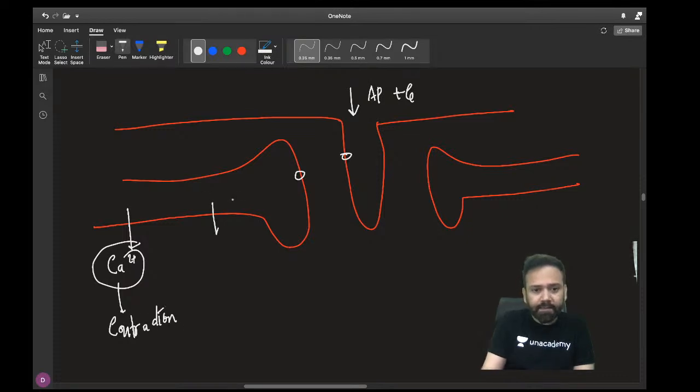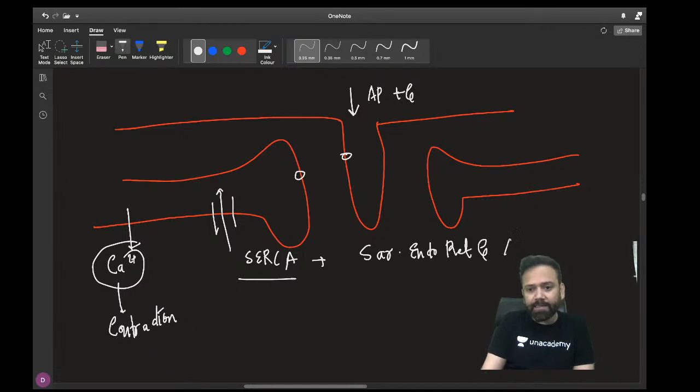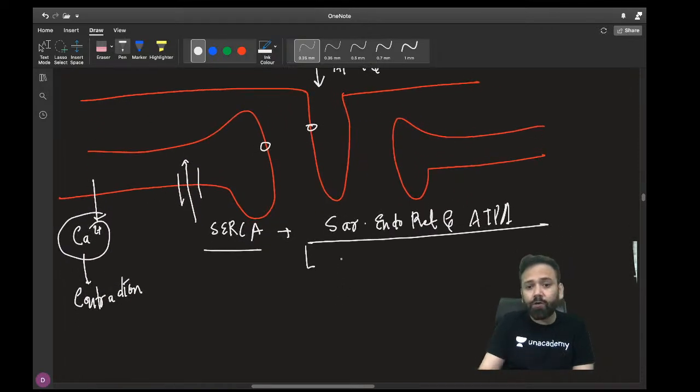And this is your pump called SERCA. It is an active pump, that is why relaxation is an active process. It is called sarcoplasmic endoplasmic reticulum calcium ATPase, and it can be activated only by phosphorylation of phospholamban protein. Have you heard about that?